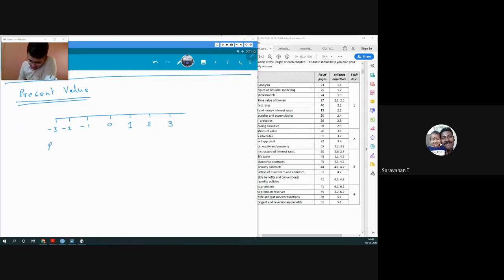So present value at time 1 would be, let's say if I invest rupees 100 at time 0, how much would I get at time 1? It is nothing but 100 into 1 plus I. This becomes the time value, assuming compound interest. It could be simple as well, but right now I'm assuming compound interest.